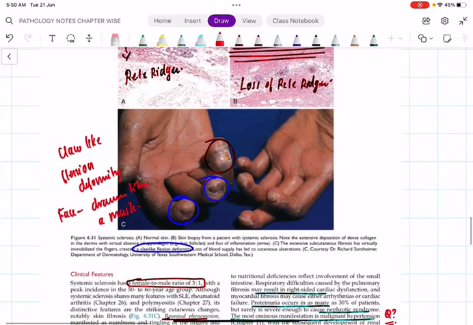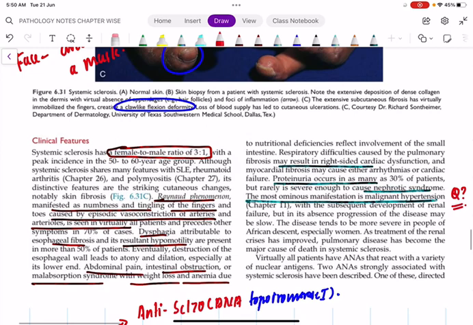Okay. Clinical features, again female to male ratio 3:1. Remember, in 70% of patients, the most common condition associated with Sjogren syndrome is rheumatoid arthritis. The most common condition associated with systemic sclerosis is Raynaud's phenomenon. There will be episodic vasoconstriction of arteries and arterioles, that too present in the fingers and toes. Okay, and there may be dysphagia, esophageal fibrosis, abdominal pain, intestinal obstruction, weight loss and anemia because of the malabsorption syndrome, because there is a loss of villi and microvilli. Then cardiac dysfunction, proteinuria. Why? Because I told you it classically resembles malignant hypertension.